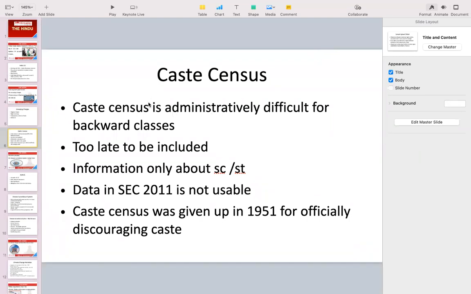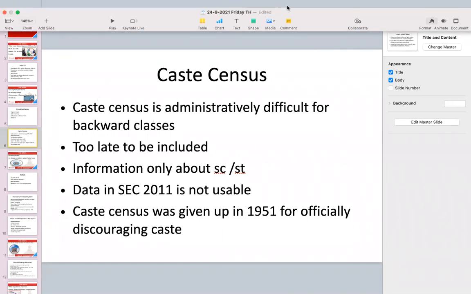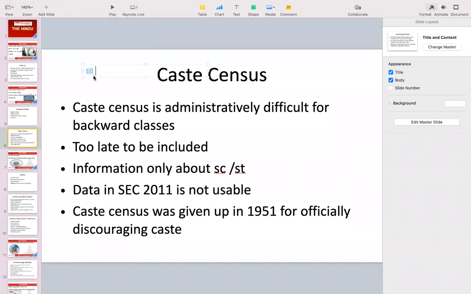So why this item is in news? Because there is a debate going on as of now in country whether we should include the caste based data in the census. See, before independence, till 1931, Britishers used to conduct census. As I told you, 1881 was the year when first regular census started. And after that, they used to collect this caste-based data.